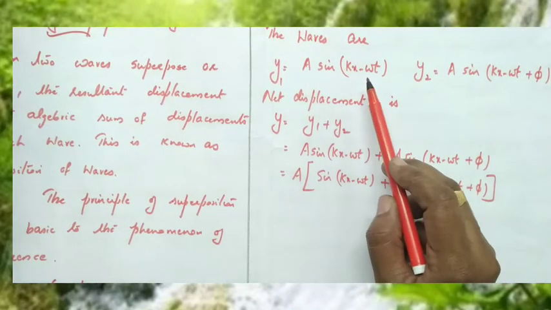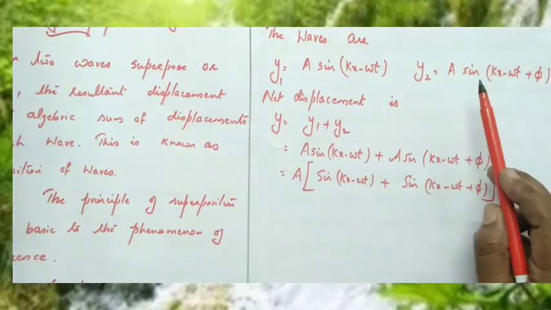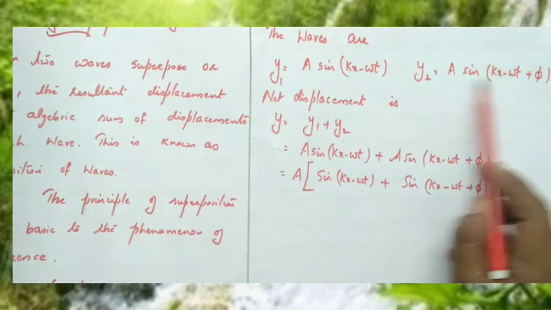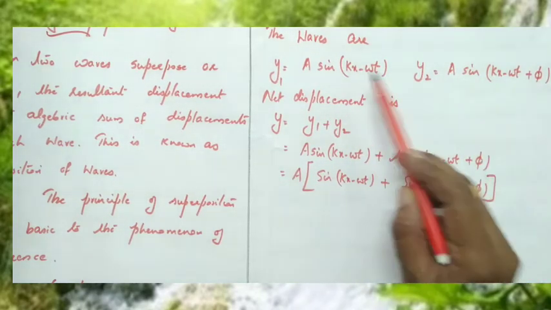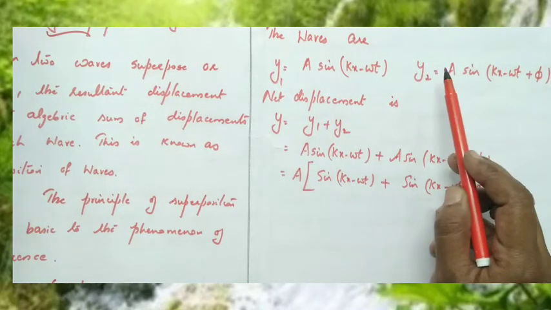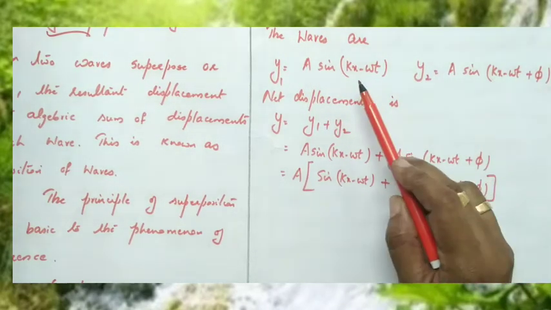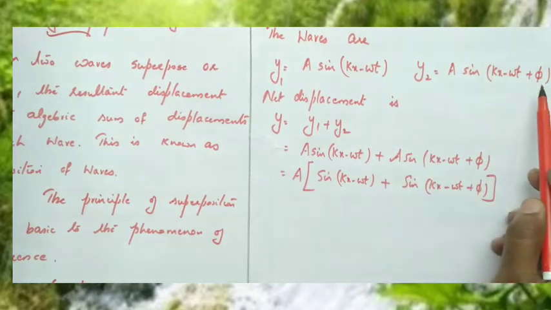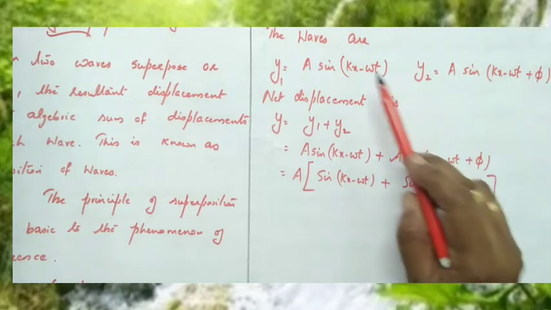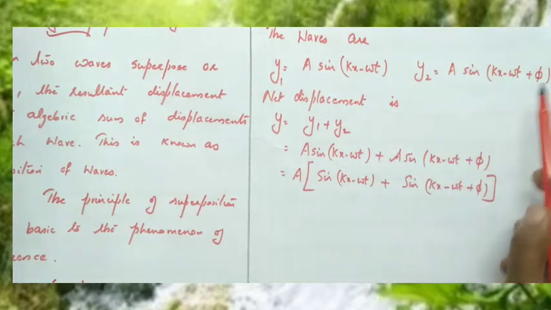First one is a sin(kx minus omega t), and the second one is a sin(kx minus omega t plus phi). That means they have the same angular wave number, the same angular frequency, and the same amplitude, and they are traveling along the positive x direction. There is only one difference: the phase difference is phi. So the initial phase is phi, the phase difference between the two waves.